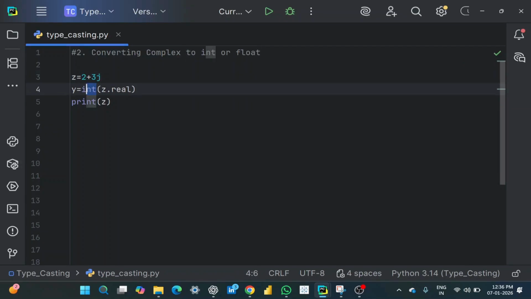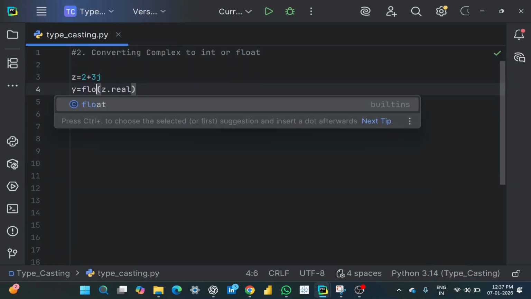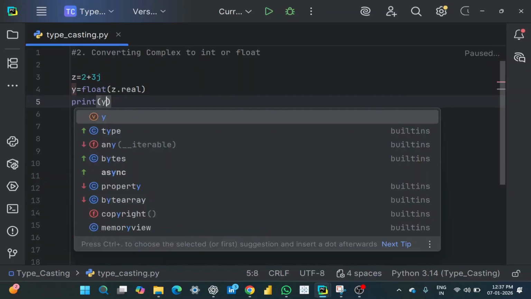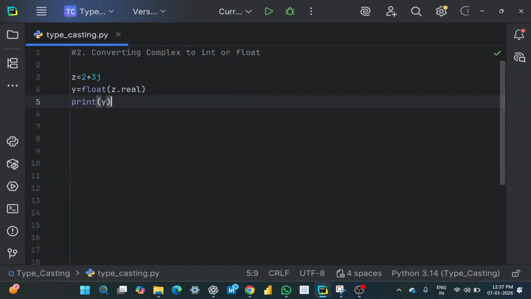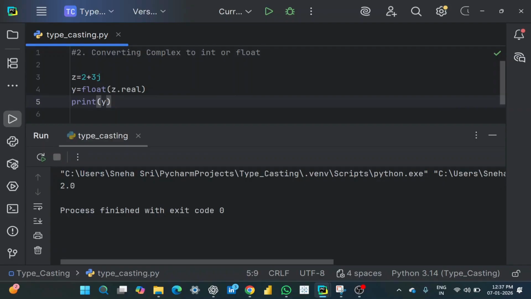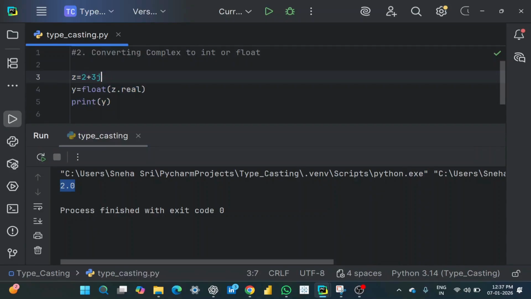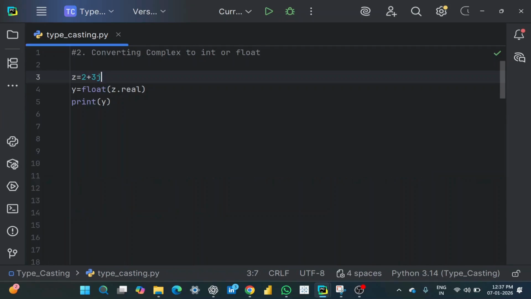Then I'll convert that real number into float. Let's check what will be the output. And let me print that y. Yeah. So the output here is 2.0. So now even though it is a complex number, we extracted the real number and we have converted it into another data type, that is float.